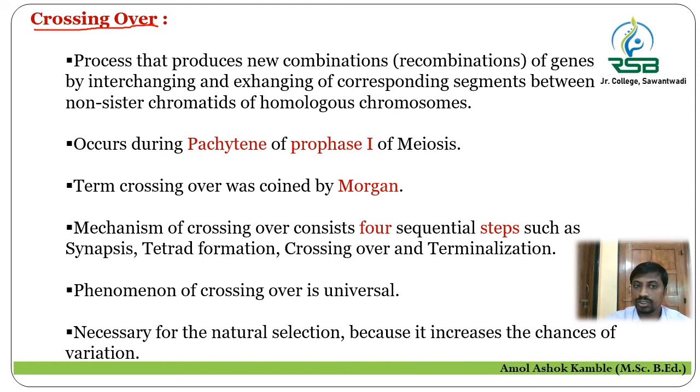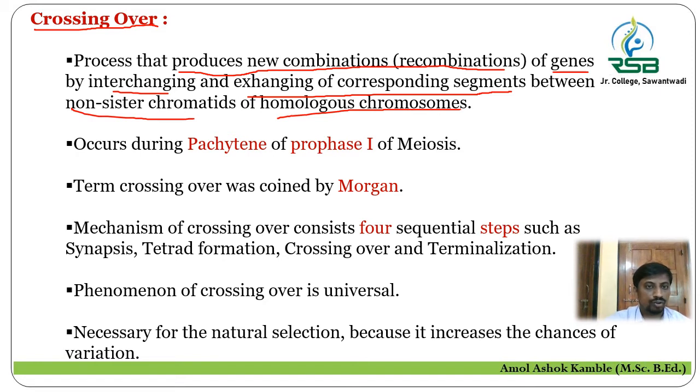Because through the crossing over, exchange of genetic material takes place, and through this genetic material exchange the possible new combination formation takes place. So in this process of crossing over, the production of new combinations, that is the recombinations of genes, by interchanging and exchanging corresponding segments between the non-sister chromatids of homologous chromosomes takes place, which results in the development of new combinations.